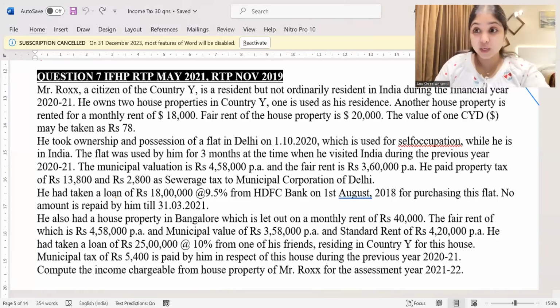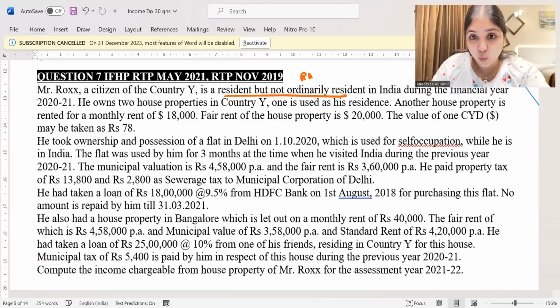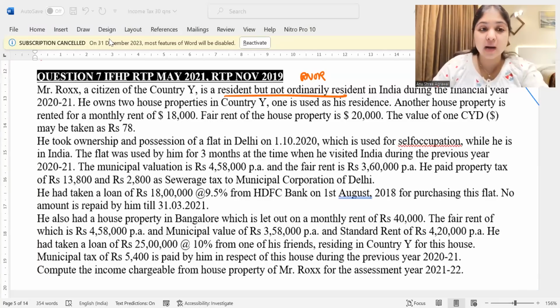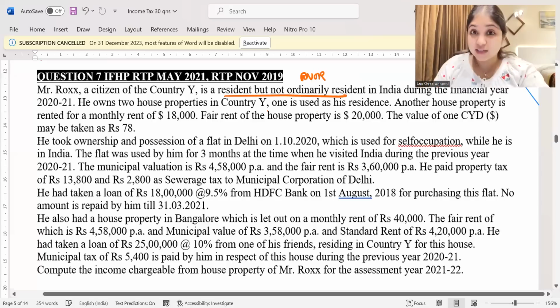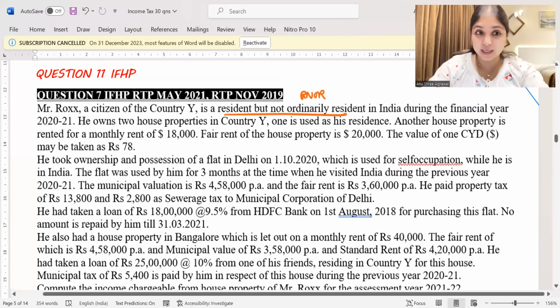The question says, Mr. Rocks, a citizen of the country Y, is a resident but not ordinarily resident. Guys, he is RNOR. So what kind of incomes will we tax for him? Number one, we will tax for him all Indian incomes, that is incomes which are earned in India, incomes which are received in India, and we will also tax for him incomes from businesses which are controlled in India and incomes from professions which are set up in India.